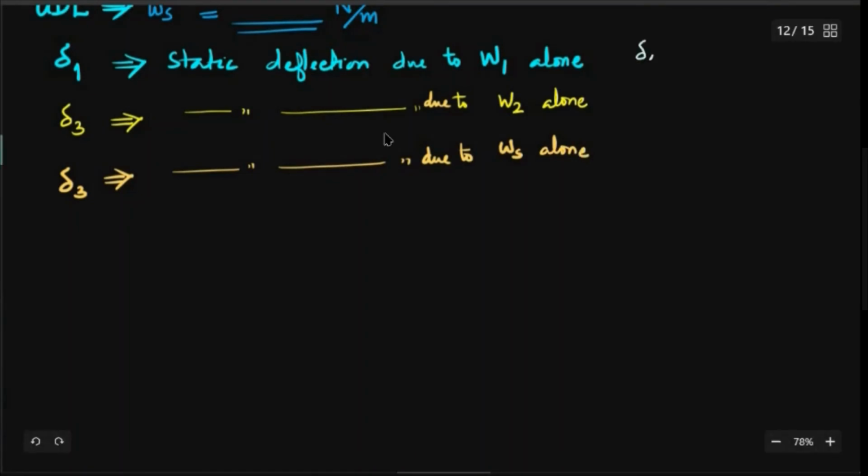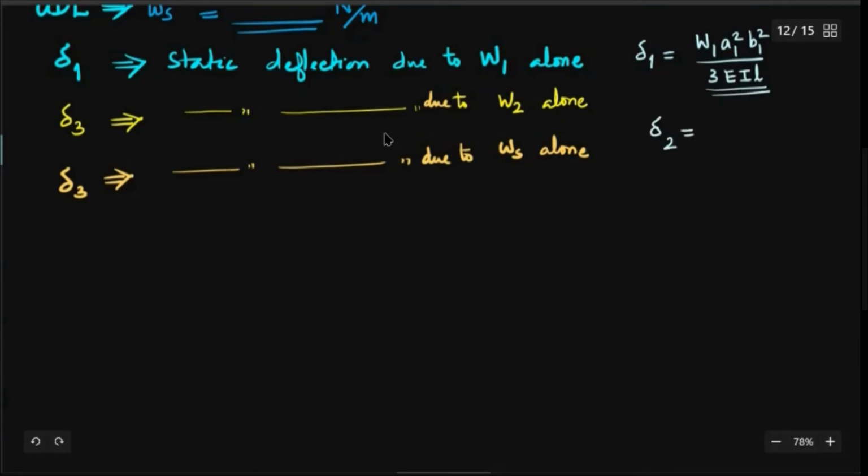Delta 1, being a concentrated load acting on the simply supported beam, that is a point load, is W1 A1 square B1 square divided by 3EIL. Please use proper SI units. And what about delta 2?